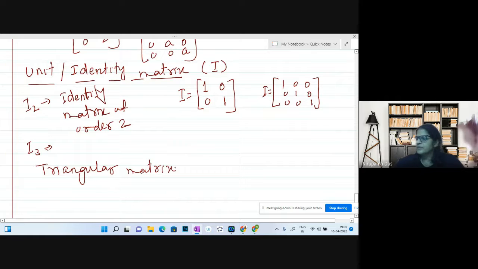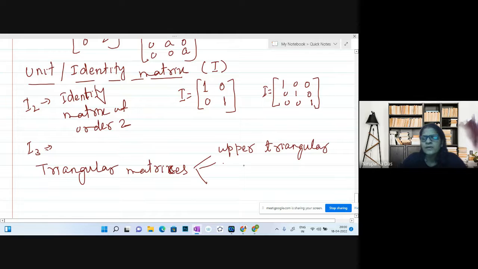So triangular matrices, we can have three types. One is upper triangular. Next, lower triangular. Then the third one is strictly triangular. Upper triangular, lower triangular, strictly triangular.